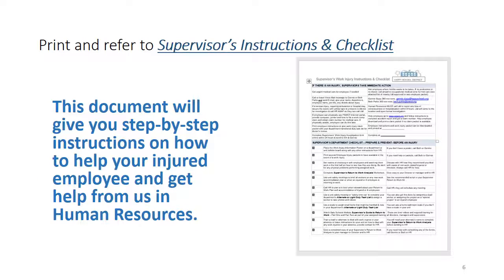If you don't already have a copy of the supervisor's instructions and checklist, you'll want to print a copy to use as a reference as we go through the various parts of this process. If a work injury occurs, this document can be used as a checklist to guide you through your responsibilities step by step as a direct supervisor.